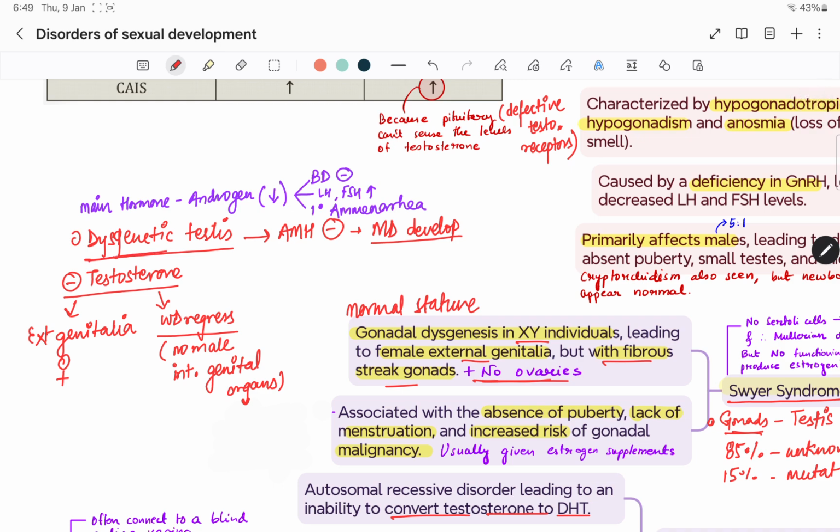So here there is a dysgenetic testis. Because of the dysgenetic testis, the anti-Mullerian hormone will be absent, so the Mullerian duct will develop. Testosterone is absent, therefore the external genitalia will look like female. The Wolffian duct will regress, so there is no male internal genital organ. Here the main hormone, androgen, is decreased. So breast development will be absent, LH and FSH will be high, and primary amenorrhea will be there.